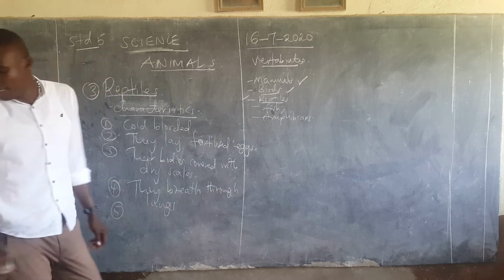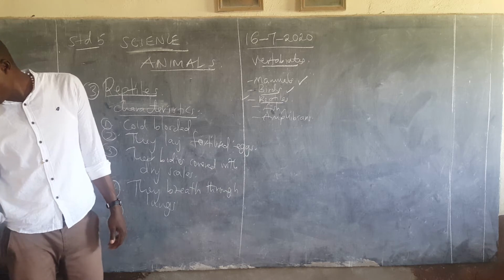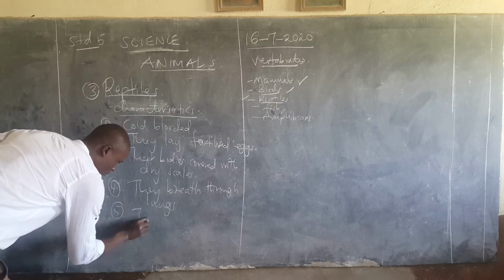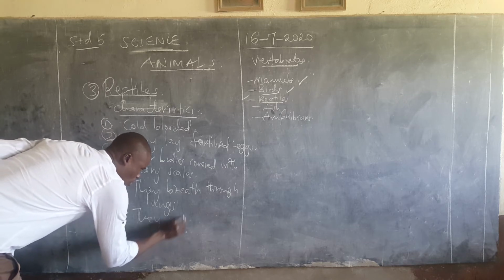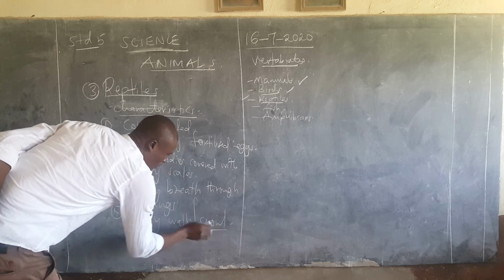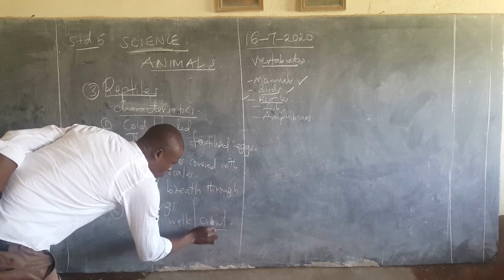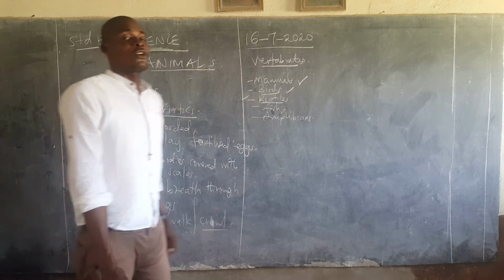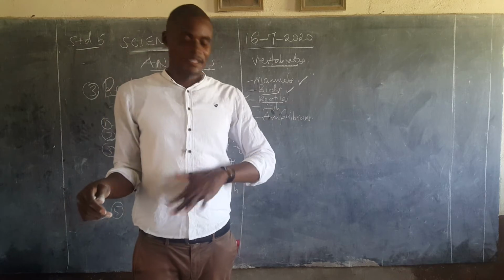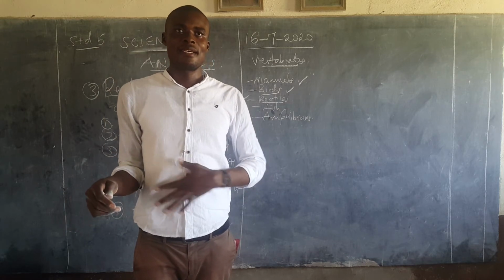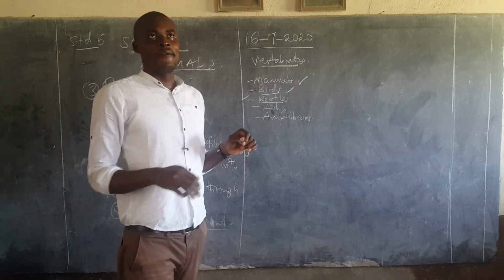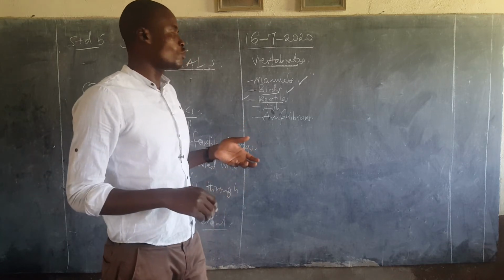And then five, they walk on limbs except the snake. They walk, or crawl. This word crawl is there because most of them crawl. Crawling is walking with the limbs or legs, but the lower part, that is the stomach, touches the ground, just like the way you see crocodiles walk.